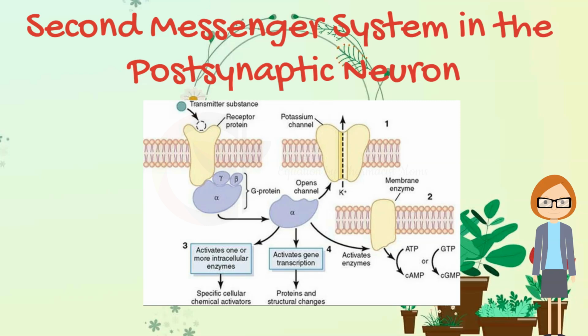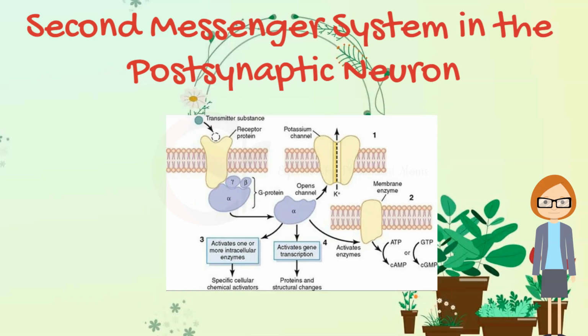On activation by a nerve impulse, the alpha portion of the G protein separates from the beta and gamma portions, and then is free to move within the cytoplasm of the cell. In this figure, four subsequent possible effects of the G protein are shown, including opening an ion channel in the membrane of the second neuron, activating an enzyme system in the neuron's membrane, activating an intracellular enzyme system and/or causing gene transcription in the second neuron. Let's learn them in detail.